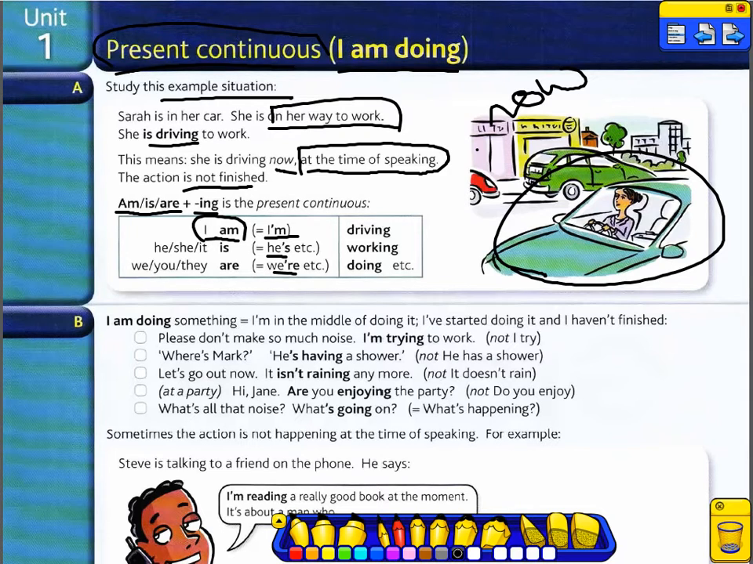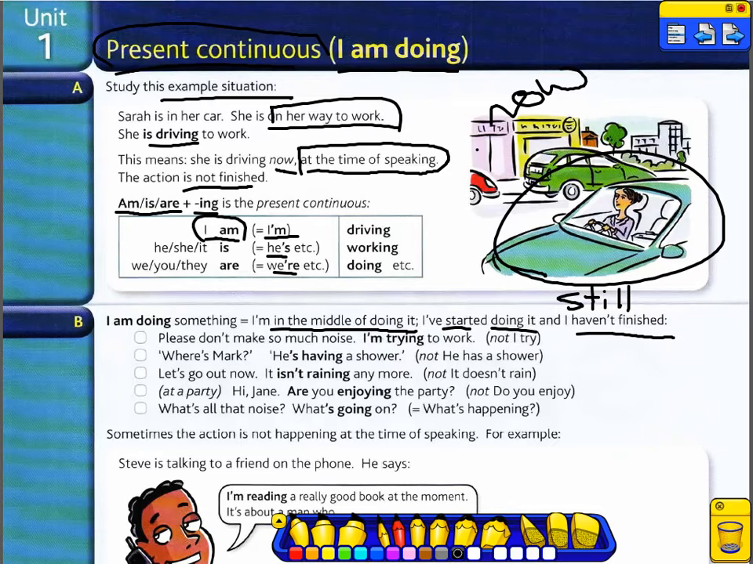I'm doing something, it means that I'm in the middle of doing it. I've started doing it and haven't finished. So if you started doing something and you're still doing it, you haven't finished it, we use the present continuous.